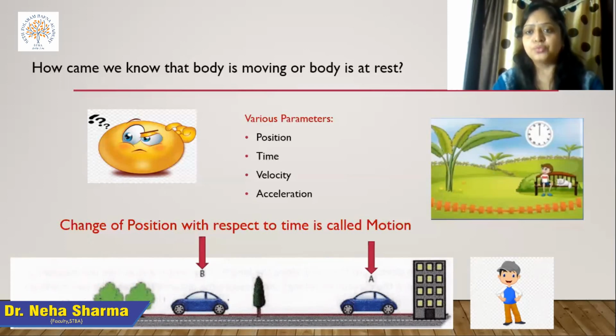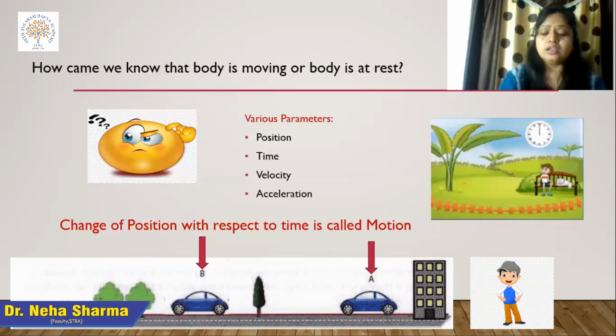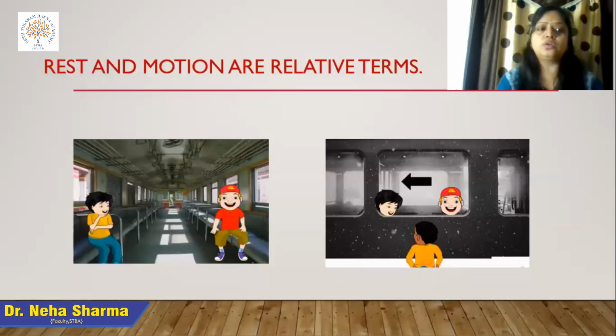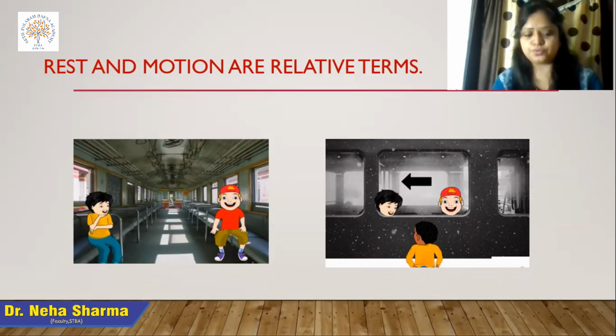So there is one particular point I am writing: rest and motion are both relative terms. Relative means we are talking with respect to some other person, or with respect to a frame of reference or some origin point. What does it mean?